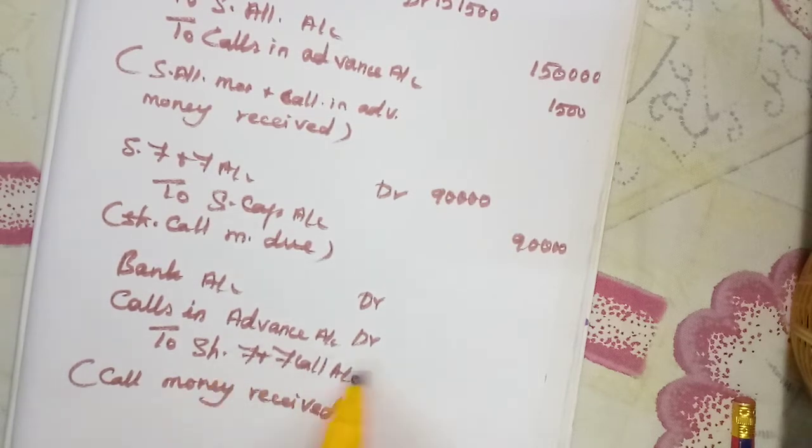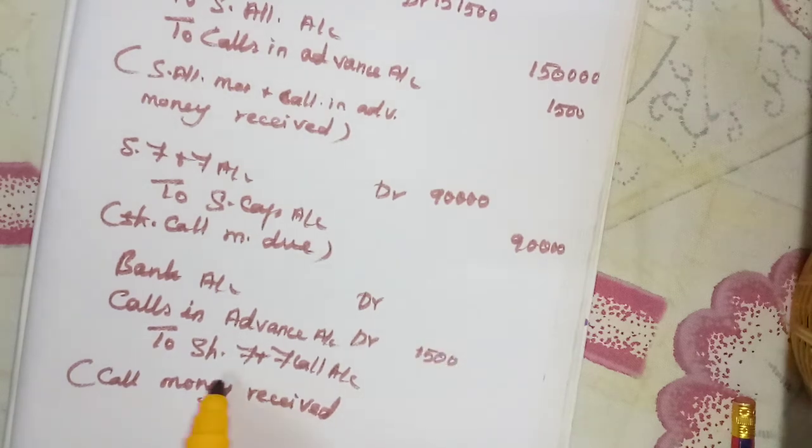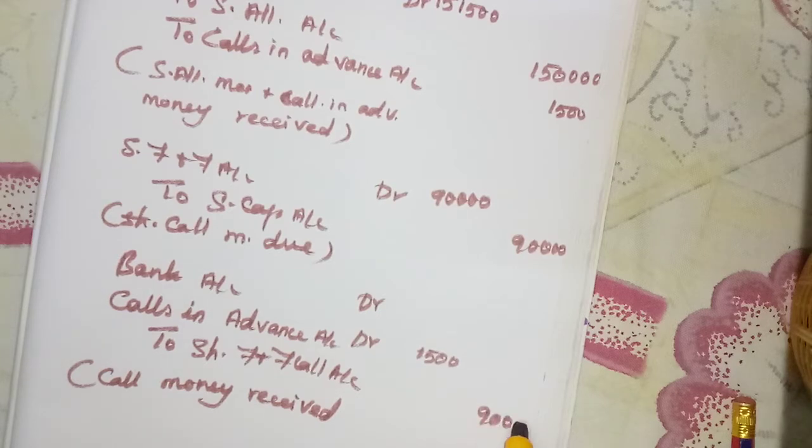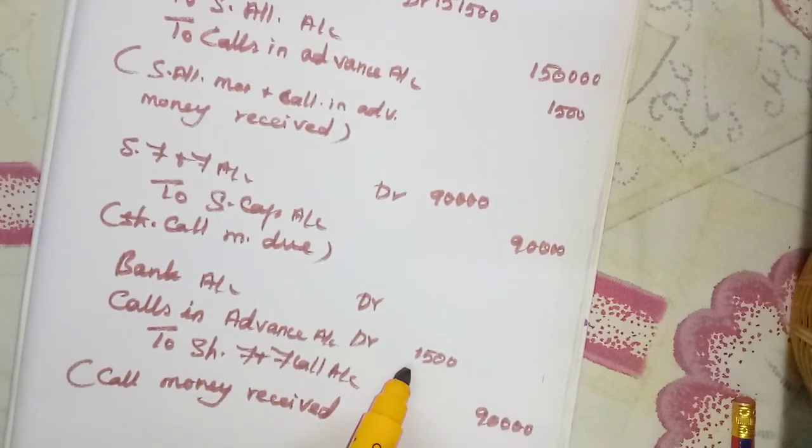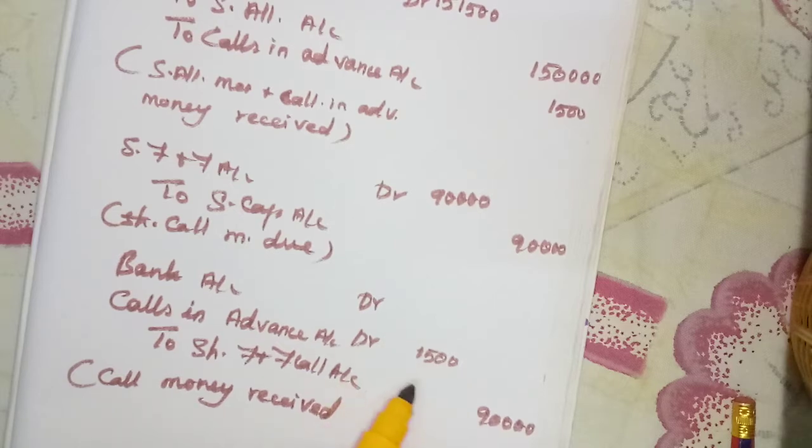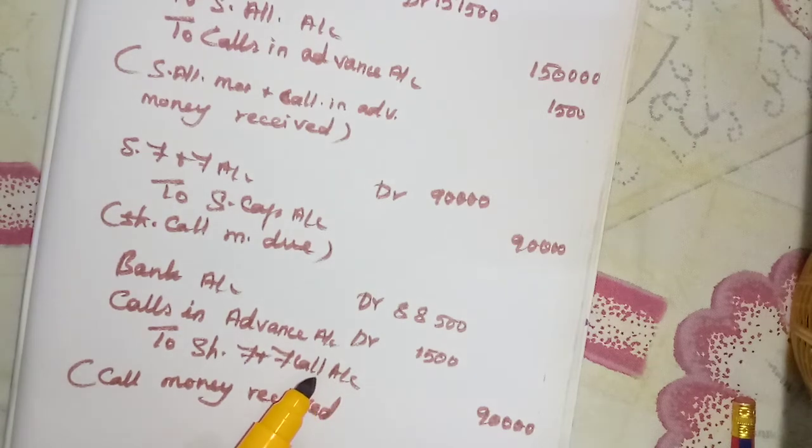So what is the calls in advance? 1,500. That we will receive less. What is the final call amount? 90,000. So 90,000 minus 1,500 is 88,500, isn't it? 88,500. When you add, you will get 90,000. So that money they will receive. Now you might have understood this calls in advance.